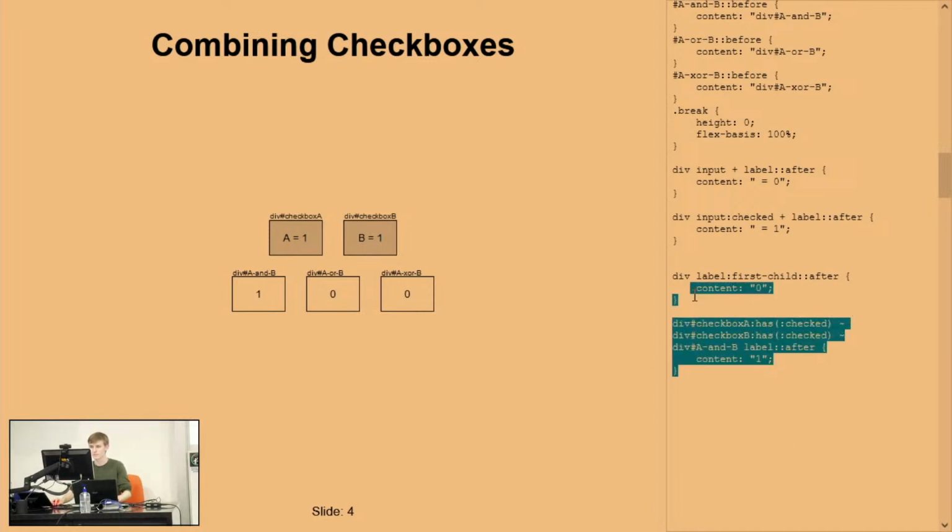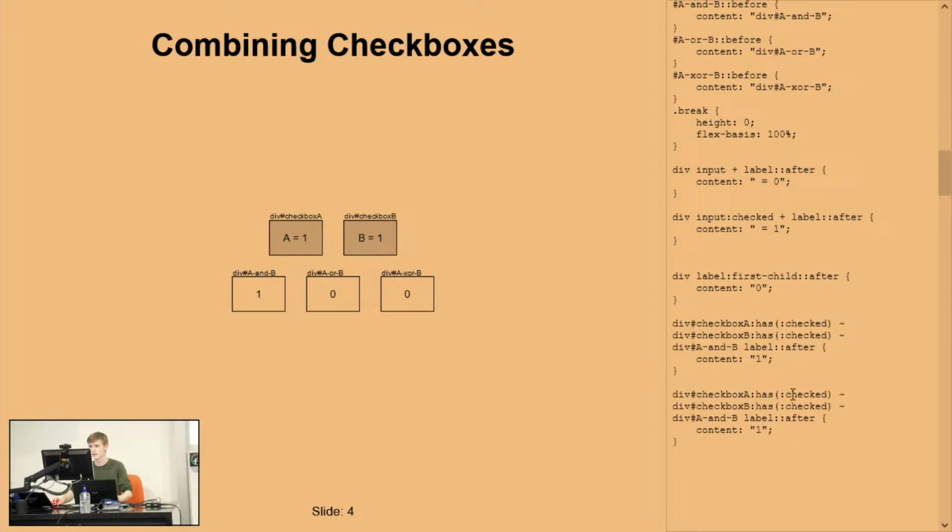So I'm going to copy and paste this because they're very similar, all of these. So this time, instead of like that, we can use, sorry, not the plus, the comma to select if this occurs or this occurs. But the problem is, CSS is a bit silly, and it's only going to select this one or this one. There's no brackets that we can do to select the or, there used to be no brackets.